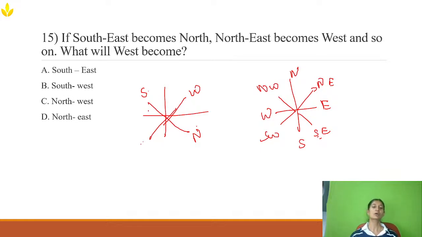West and east will be here, so this will be southwest, here it will be northwest, here it is northeast, here it is southeast. So what will west become? Here I have west, and corresponding to it west will become southeast. So southeast is the answer.